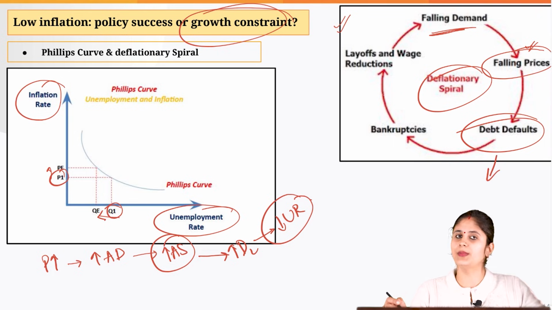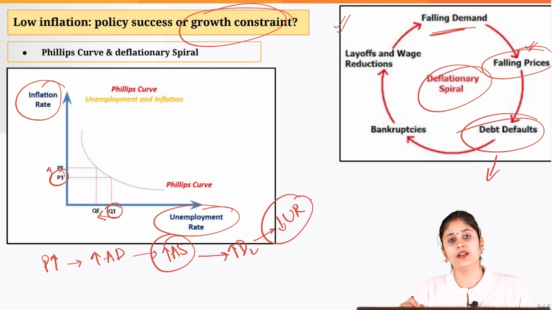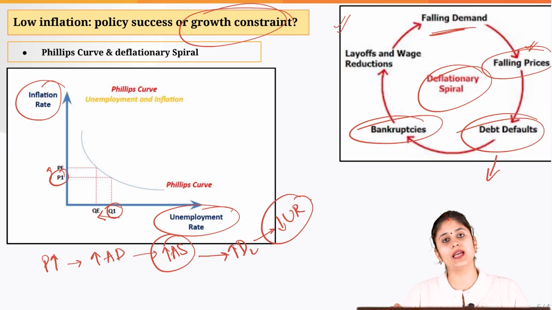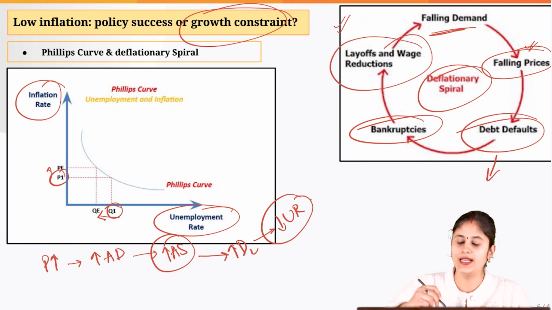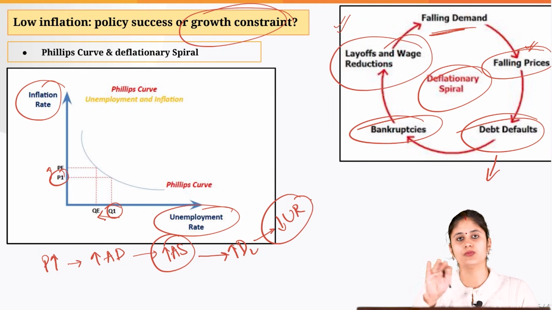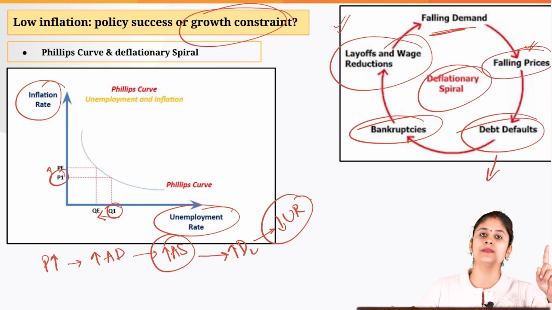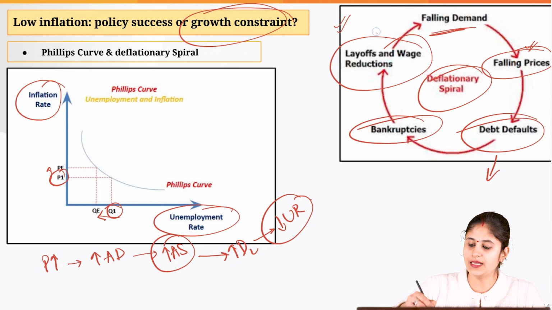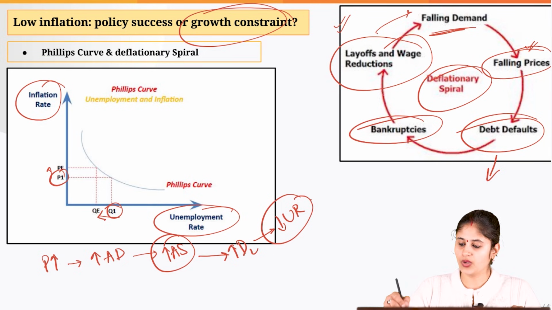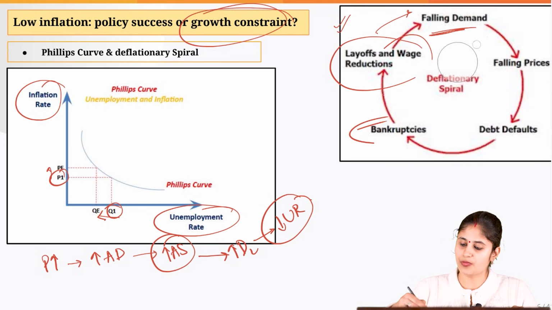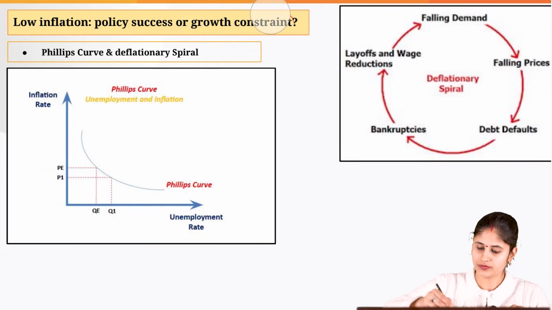This could lead to twin balance sheet problem also, coming to deflationary spiral. Because of this default, what would happen? Bankruptcy would be there, and ultimately if the corporate house would not be able to perform well, it would be laying off the workers, or whatever workers it is employing, it would be cutting the wages. So, when the wages go down or the unemployment rate increases, ultimately again this would lead to a fall in demand. Okay, so lower inflation level is problematic because it could lead us to deflationary spiral as well.